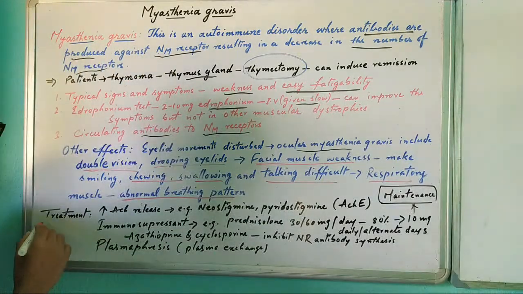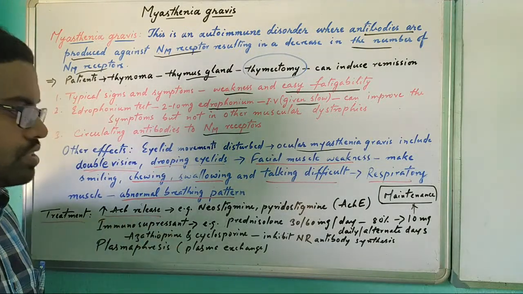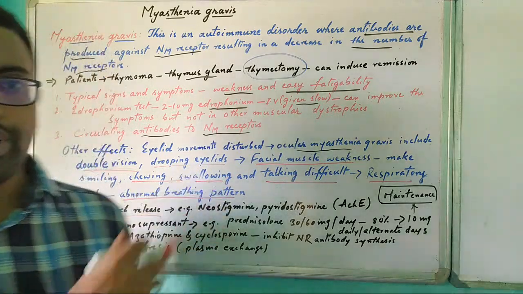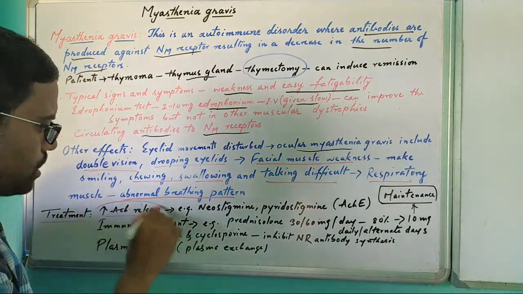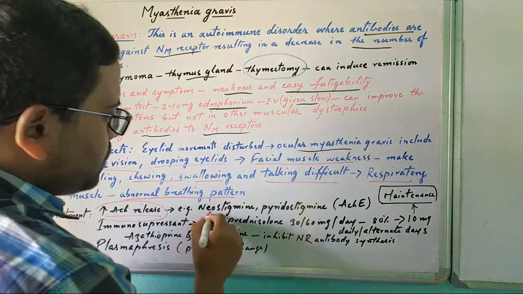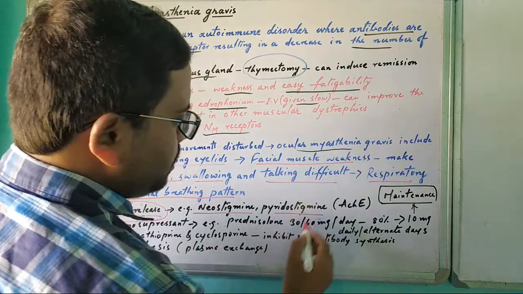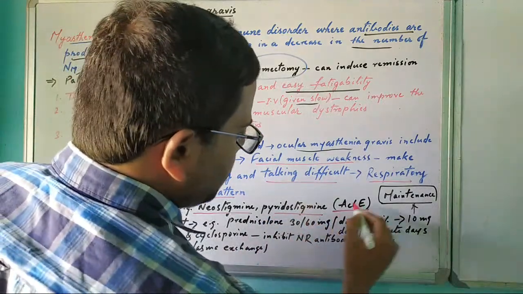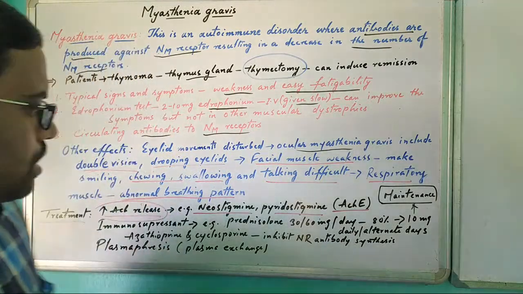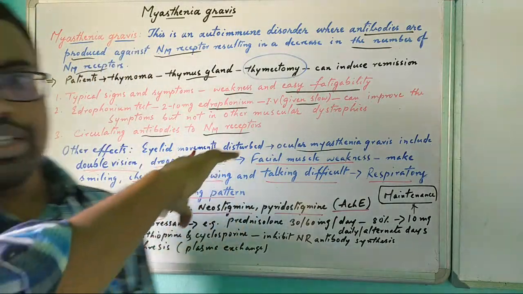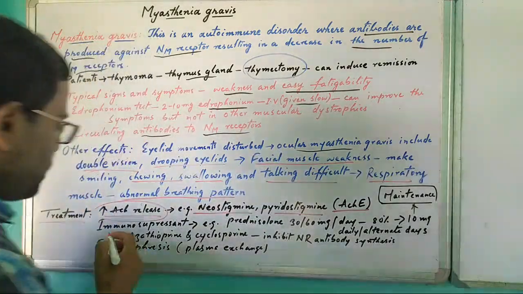So what is the treatment? Treatment is by increasing acetylcholine release. I'll tell the mechanism later. Acetylcholine release is increased through drugs like neostigmine and pyridostigmine, which are anticholinesterases. I will explain what happens with these drugs after telling all of these.